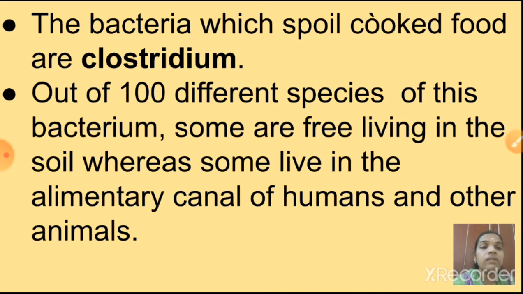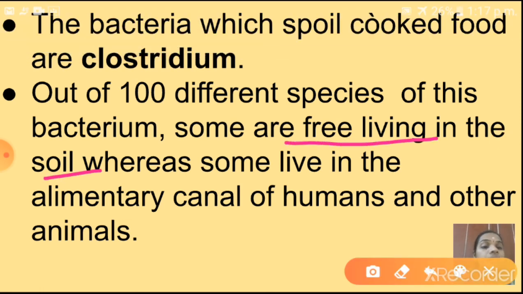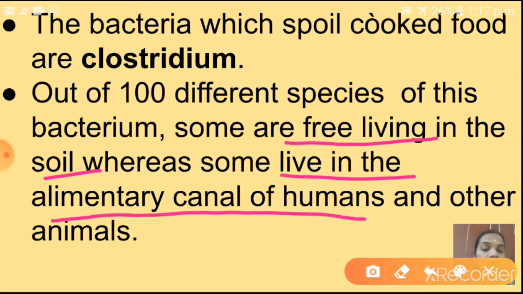Out of 100 different species of this bacterium, some are free living in the soil, whereas some live in the alimentary canal of humans and other animals.